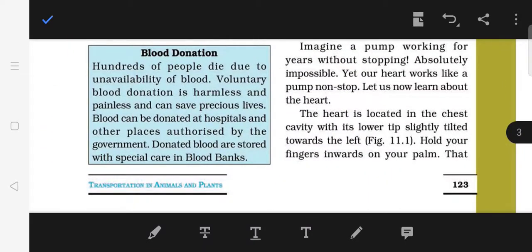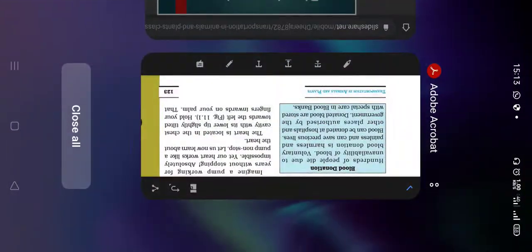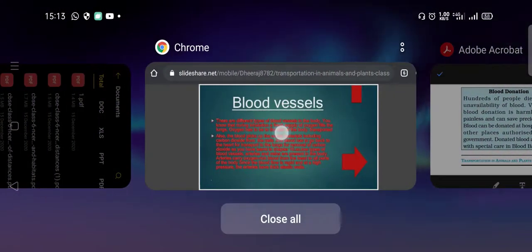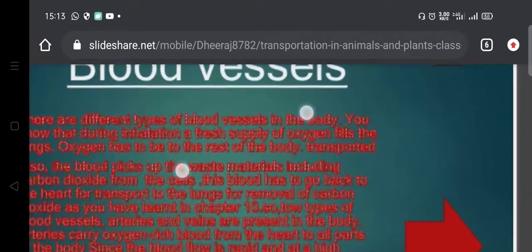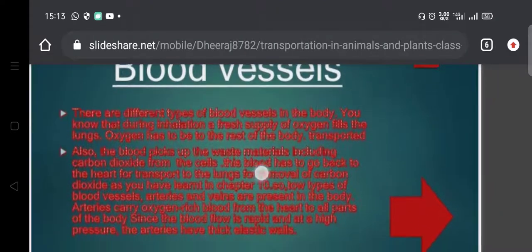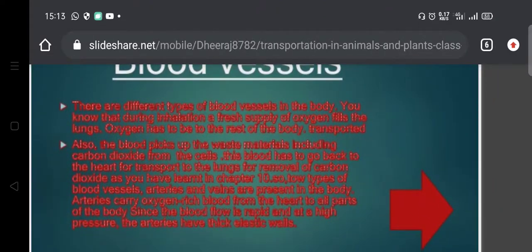So, what are the blood vessels then? Let us revise. We have learned that there are different kinds of blood vessels in the body, and we have seen that during inhalation a fresh supply of oxygen comes in and goes to the rest of the body parts.